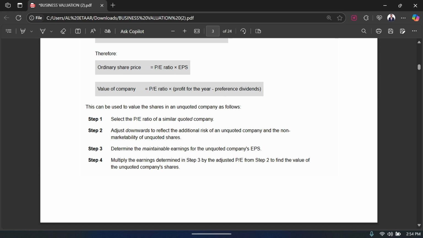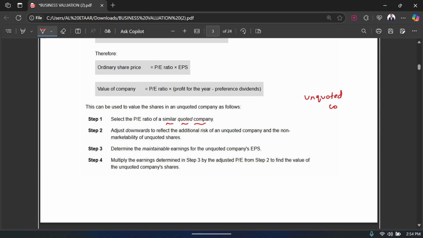And what are the four steps? That you select the PE ratio of a similar quoted company. So I am looking at an unquoted company. Listen very carefully. Unquoted company means unlisted company, which is not listed on the stock market.